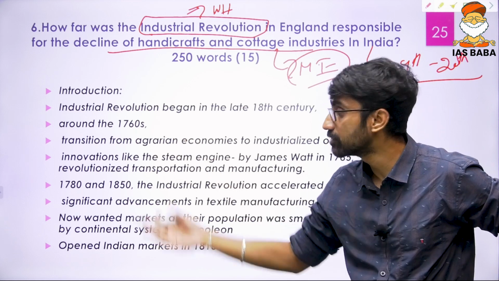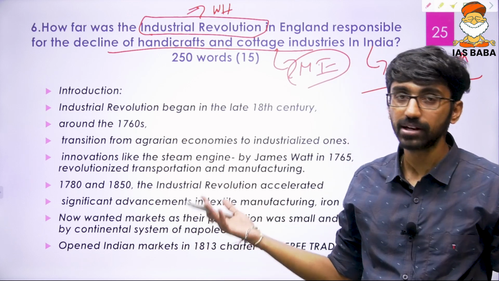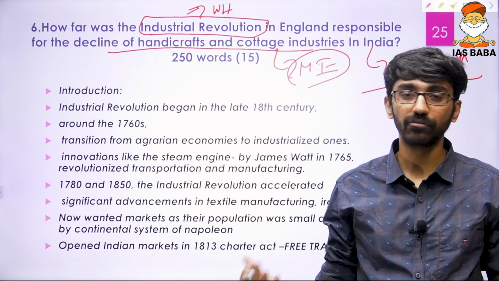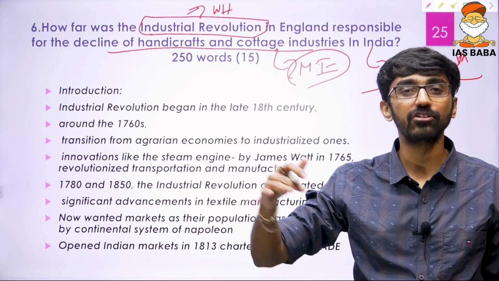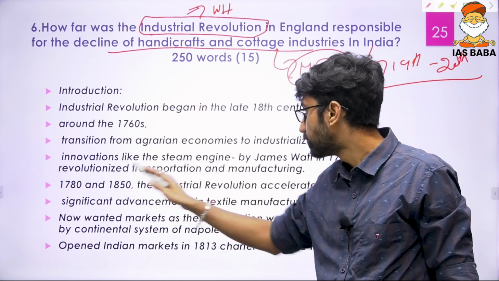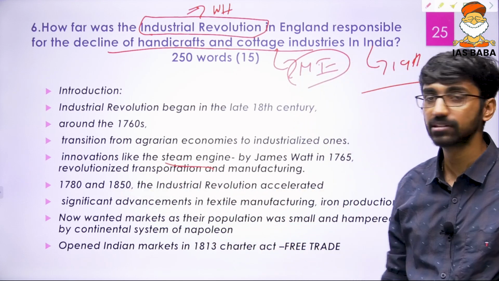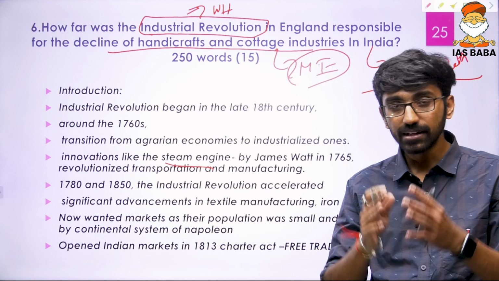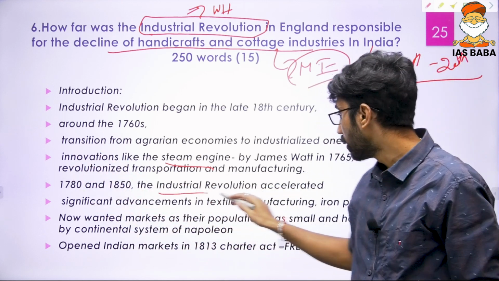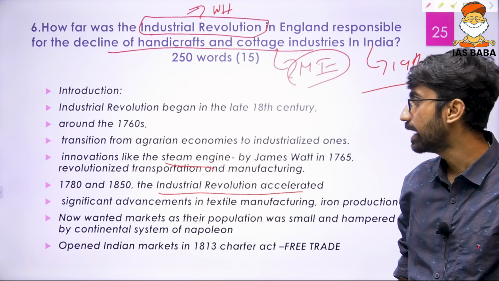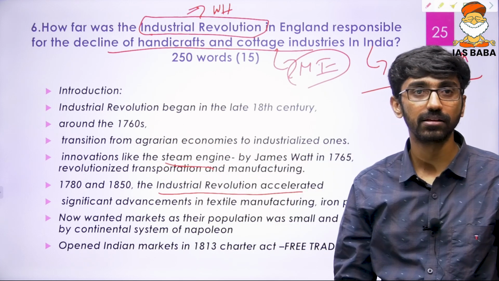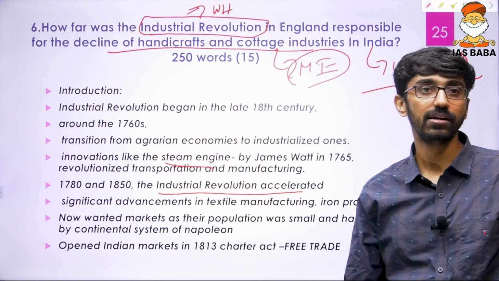In the introduction, you can write about the Industrial Revolution, when it began, around the 1760s. You can write a definition: how agrarian economies transitioned into industrial economies, particularly with the invention of the steam engine in 1765 by James Watt. This Industrial Revolution further expanded, especially between 1780 and 1850.